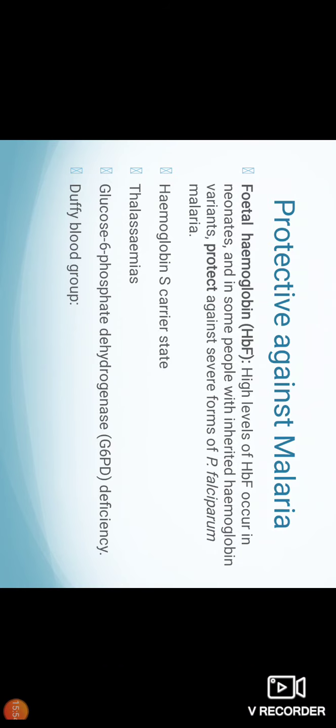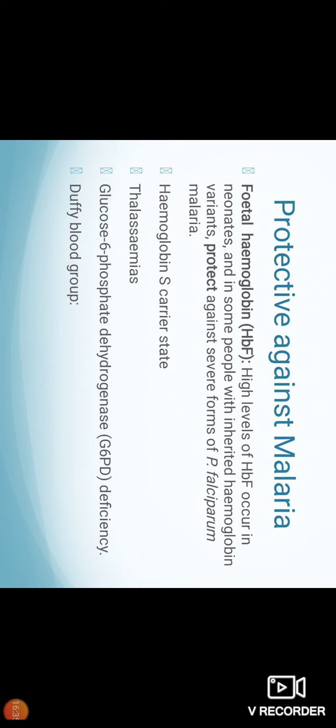Due to the malaria infection, immunity occurs, and this immunity may be in the form of two types: one is intrinsic resistance and the other is acquired resistance. Intrinsic resistance is due to the reduced susceptibility of the red cell against Plasmodium species, like fetal hemoglobin, hemoglobin S, thalassemia, G6PD deficiency, and binding of P. vivax to the RBC membrane requires Duffy blood group antigen.